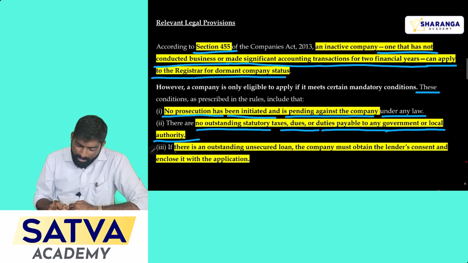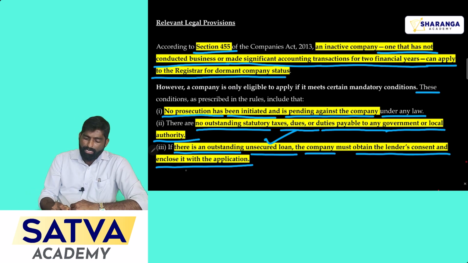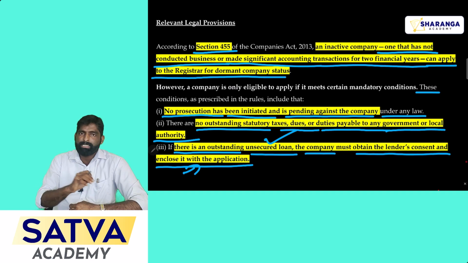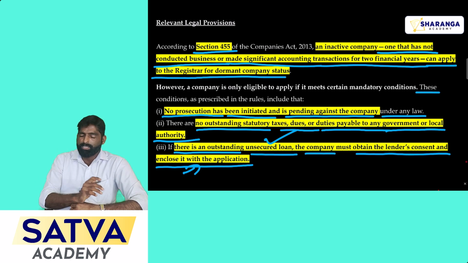Then the third one is, there is no outstanding unsecured loans. The company must obtain the lender's consent and enclose it with the application. That means in case of any unsecured loan, they should get the consent from the creditors and it should be attached with the application. That is the compulsory provision. But here the company took only verbal consent from the unsecured loans. So by seeing all the facts, you can consider that the company will not get the permission from the ROC.